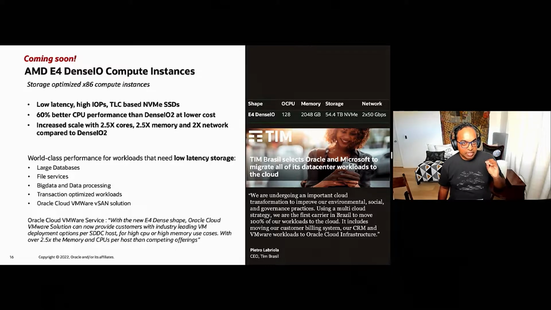And these new AMD E4 instances will enable customers like Tim to take advantage of even greater CPU or memory VM deployment options per SDDC host. So this is something that we are pretty excited about.